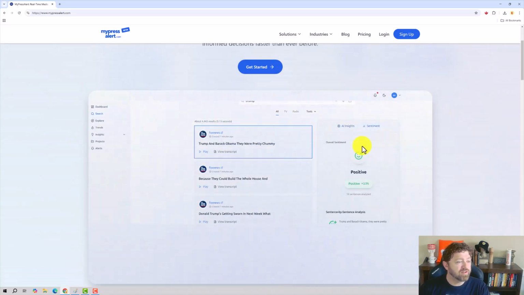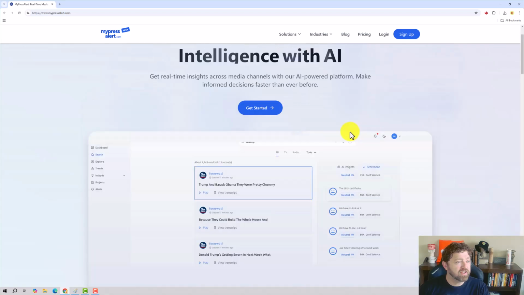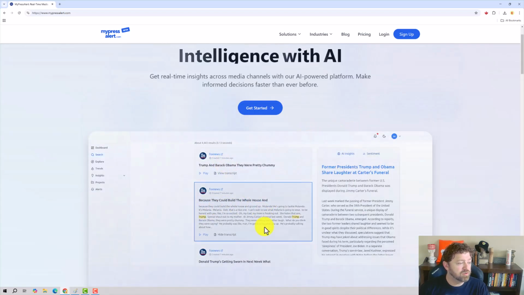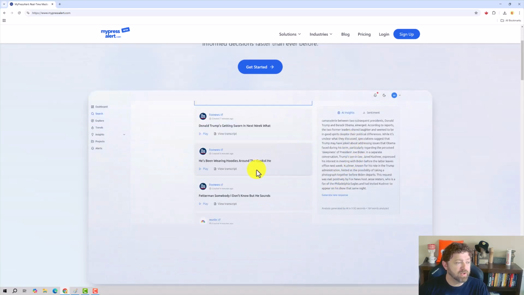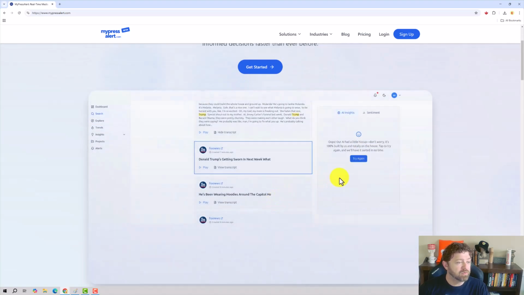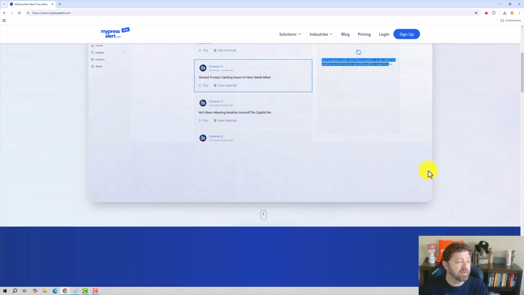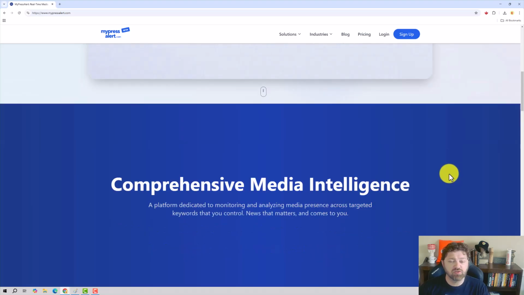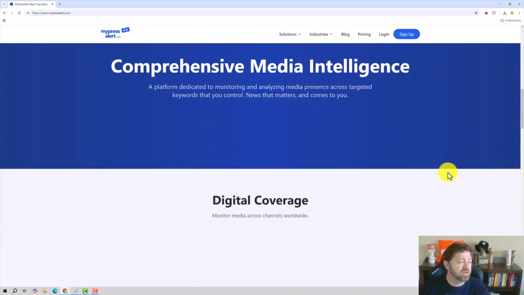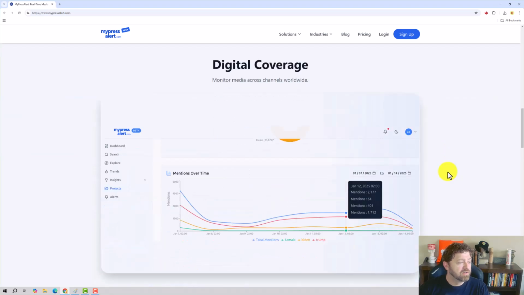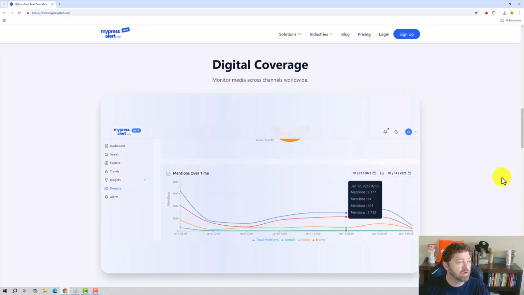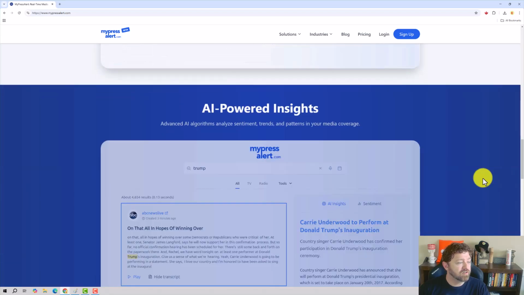So it looks like this is going to take keywords that you put into it, and it's going to find the latest news from all of these news sources and pull it in based on those keywords. It's pretty interesting. That would be really good for tracking brands or maybe tracking stories that your clients might be interested in getting mentioned in, so you can check those out. Here we go. Yeah, see, we got mentions over time, so that's what it looks like it's for. Media mentions across channel. Look at that.